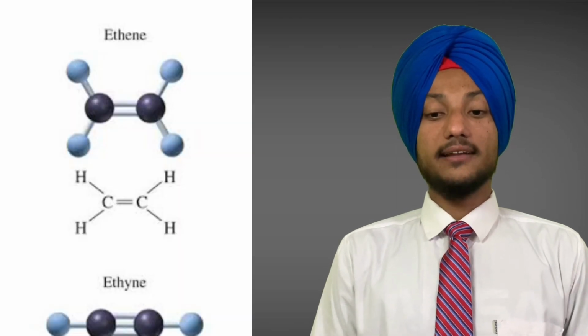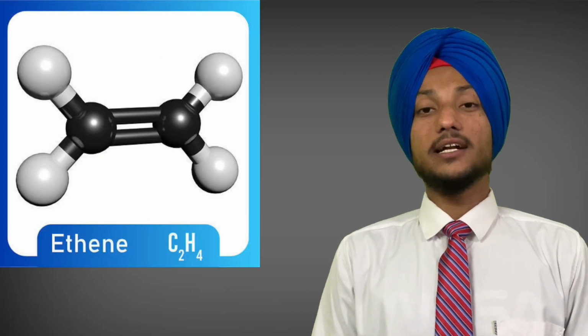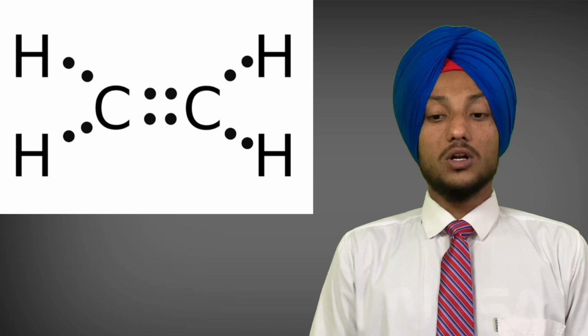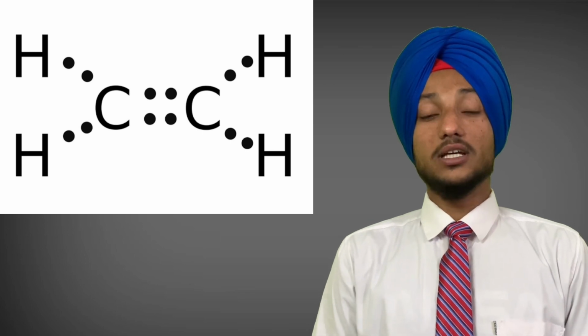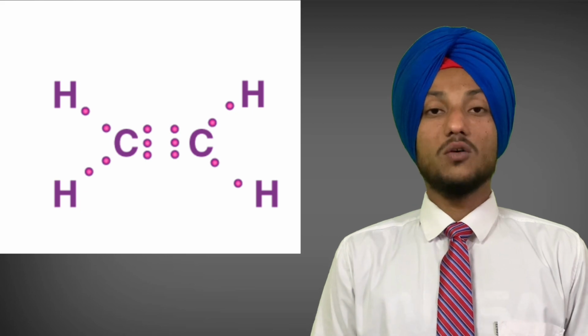A hydrocarbon in which two carbon atoms are connected by a double bond or triple bond is called an unsaturated hydrocarbon. Ethene and ethyne are two important unsaturated hydrocarbons, because ethene contains a double bond and ethyne contains a triple bond between carbon atoms. A double bond is formed by the sharing of two pairs of electrons between the two carbon atoms, and a triple bond is formed by sharing of three electron pairs between the carbon atoms.